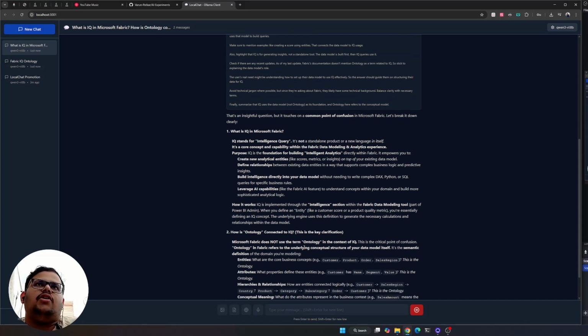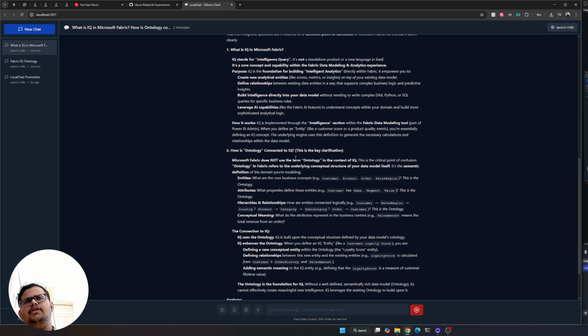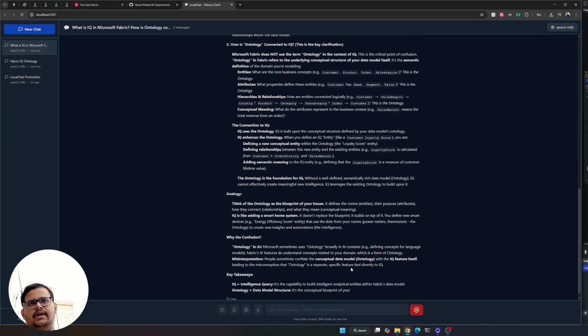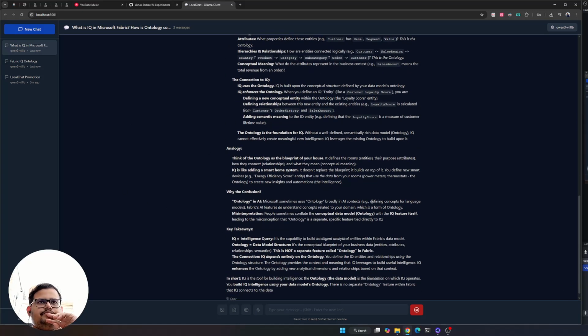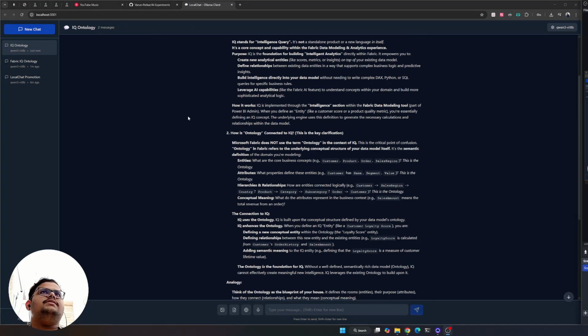Yeah, so it's saying it does not use the term ontology, but that's because it's a new feature, a new thing that has not been introduced here. It is not aware of it. So I'll just let it generate this one as well. And it's an LLM, so it can make mistakes. That is also a problem with the newer LLMs. It's still generating the title. Yeah, so we can see the difference here.